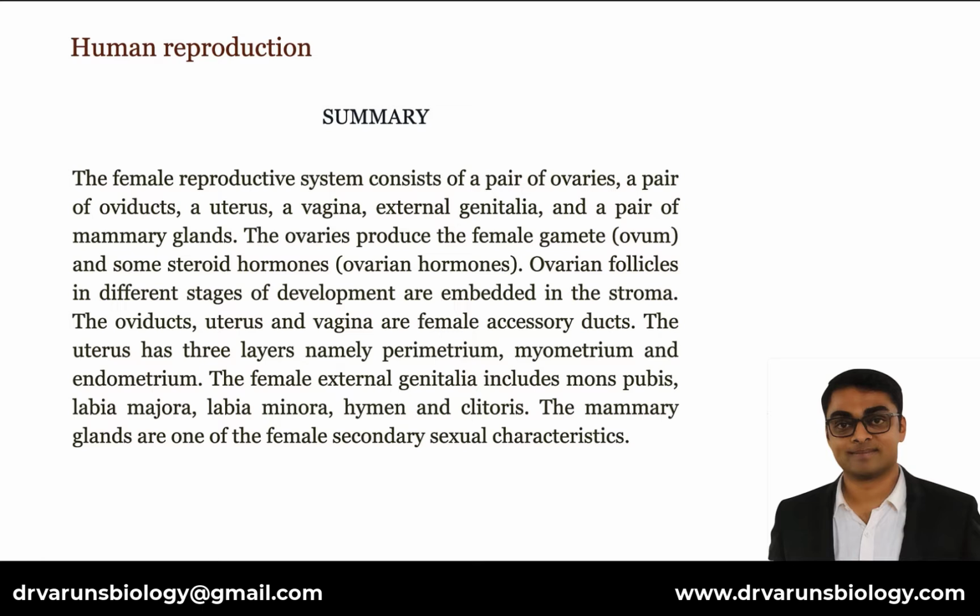The female reproductive system consists of a pair of ovaries, a pair of oviducts, a uterus, a vagina, external genitalia, and a pair of mammary glands. The ovaries produce the female gamete, the ovum, and some steroid hormones, the ovarian hormones. Ovarian follicles in different stages of development are embedded in the stroma. The oviducts, uterus, and vagina are female accessory ducts. The uterus has three layers, namely perimetrium, myometrium, and endometrium. The female external genitalia includes mons pubis, labia majora, labia minora, hymen, and clitoris. The mammary glands are one of the female secondary sexual characteristics.